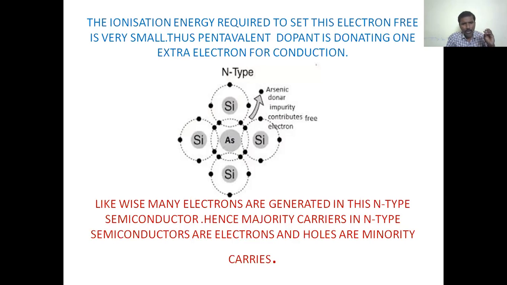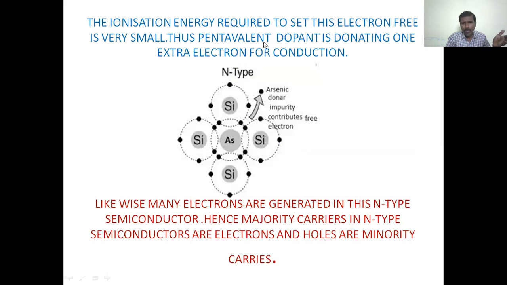When that 5th electron gains a small amount of energy, it can break the bond and be liberated from the atom. Thus, the pentavalent dopant donates 1 electron for conduction. That liberated electron is used for conduction.